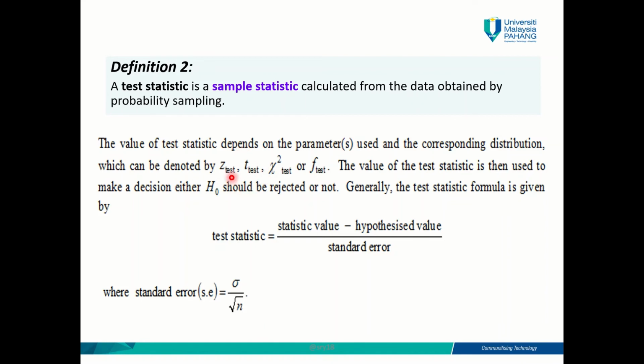So which test should Pak Mail use? Basically, Pak Mail should use either the z-test or the t-test. I'm going to explain that more later. So this is the test statistic: step number 2, you need to calculate the test statistic value.